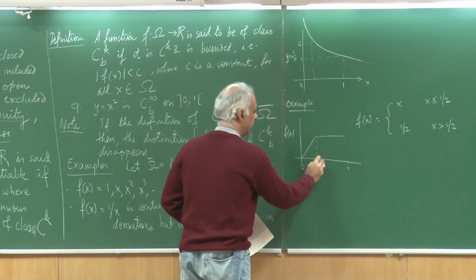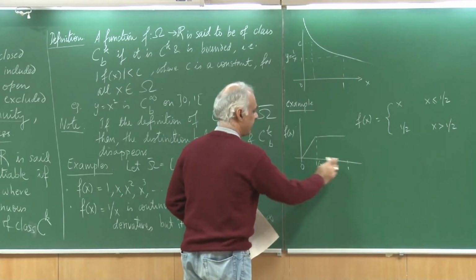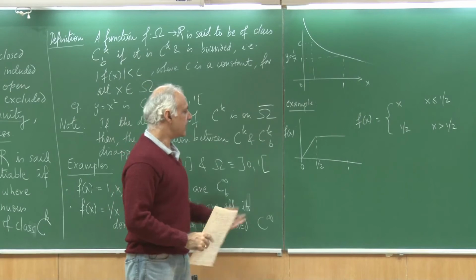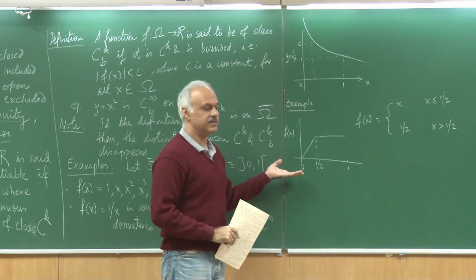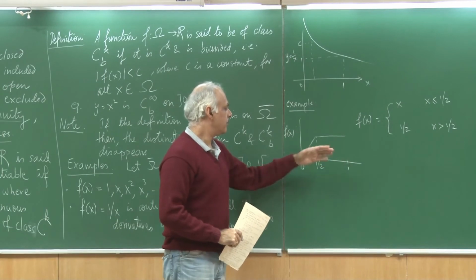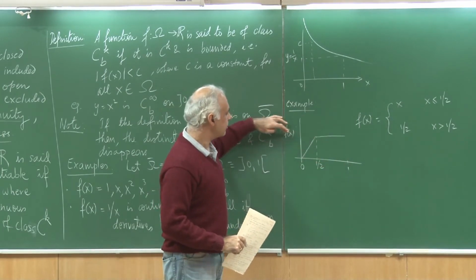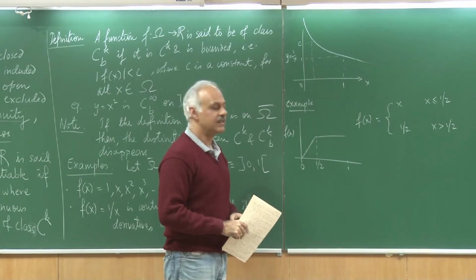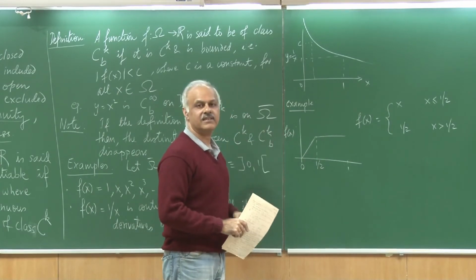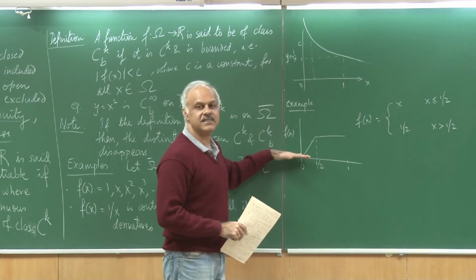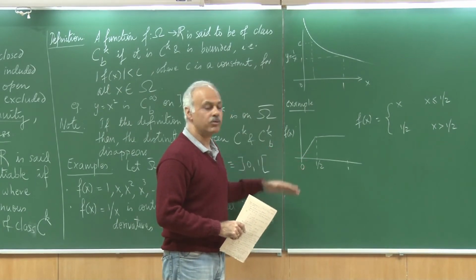So, let us say this value is half. I am sorry, the sketch is not to scale, but you get the idea. So, clearly this is a continuous function. It is also bounded because I can always specify a value, maybe a little bit more than half, and the function is always less than that value. So, it is definitely a C0 function and it is bounded.